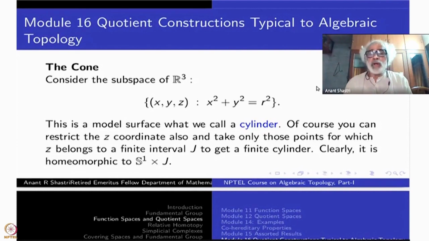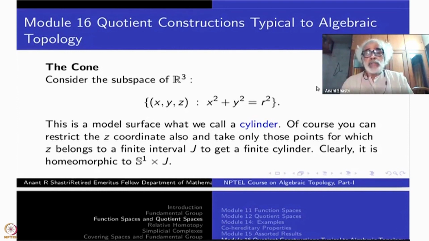So this is a model for what we call an infinite cylinder. You can restrict the coordinate z, say -5 to +5, then it will be a cylinder of height 10. So the z-axis can be restricted to some extent. That's also a cylinder.